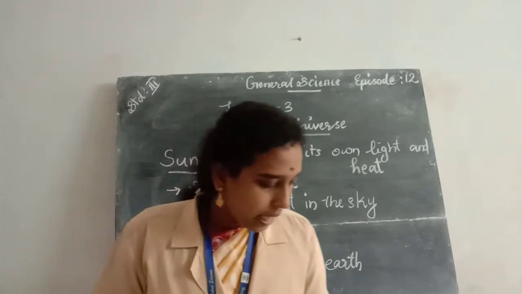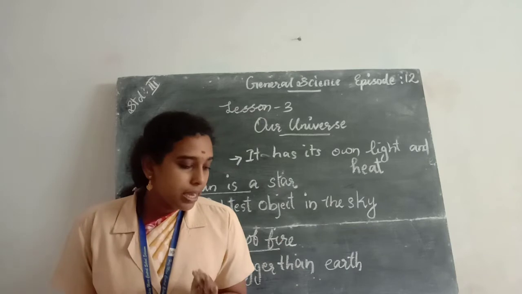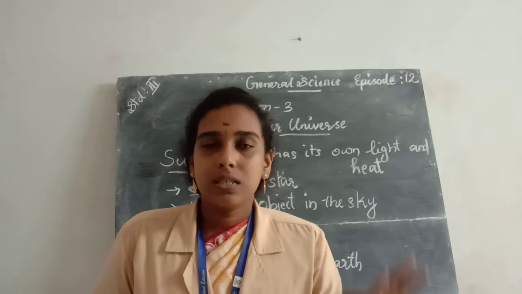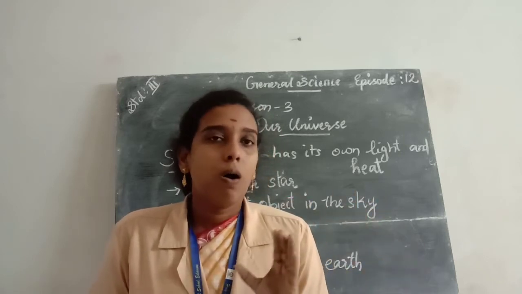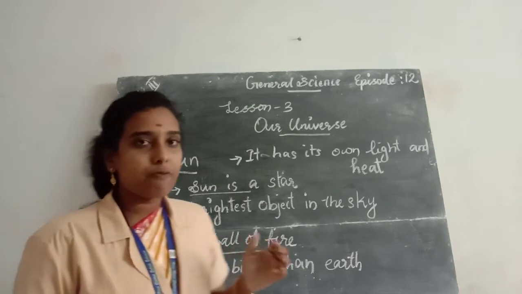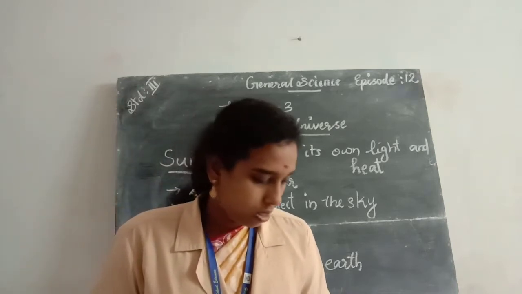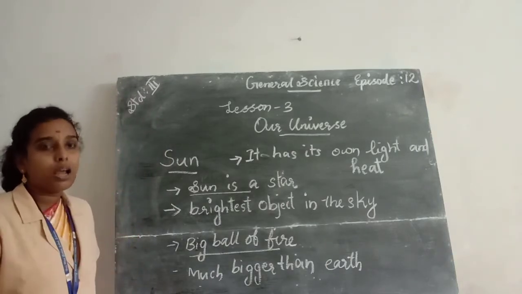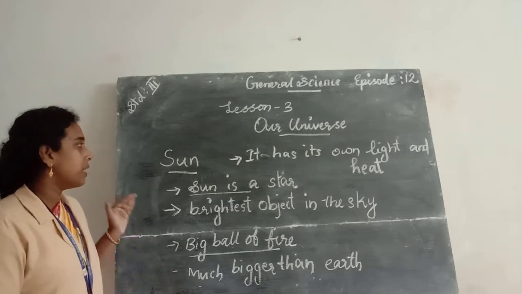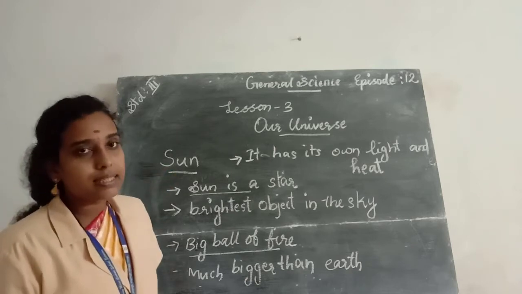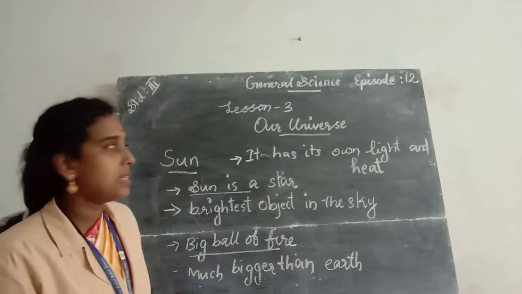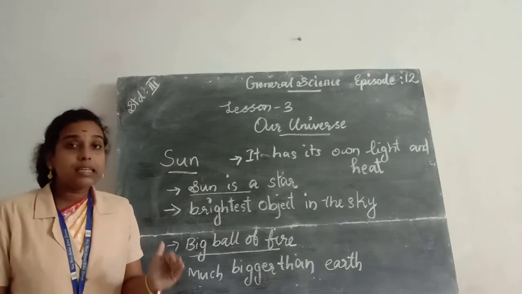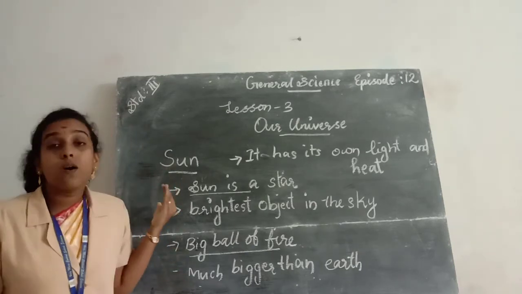Then the sun affects the climate and weather of the earth. So climate change and weather change depend on the sun. Then next is the energy we get from the sun. That's solar energy. The sun is the primary source of energy. So the energy which we receive from the sun is solar energy.